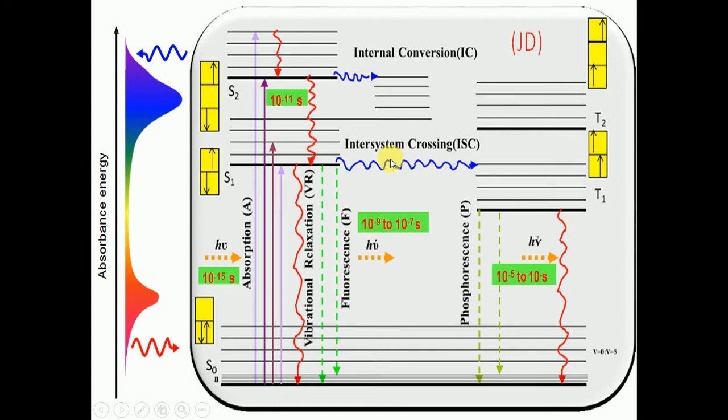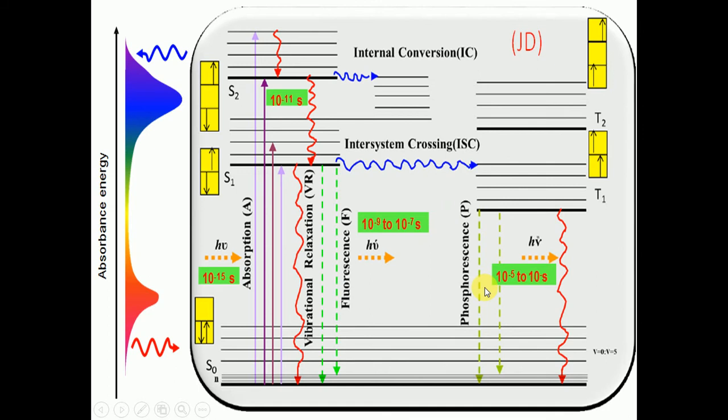Sometimes, ISC stands for what? Intersystem crossing. In many of the excited molecules, the molecule will be converted into T1. That means it is a triplet excited state. If the molecule has sufficient energy in the T1 state, it will remain in the T1 state for some time, and if it has more than sufficient energy, it will go into the T2 state. And sometimes the T1 molecule comes back to the ground state, H0, with loss of some energy. That phenomenon is called phosphorescence.